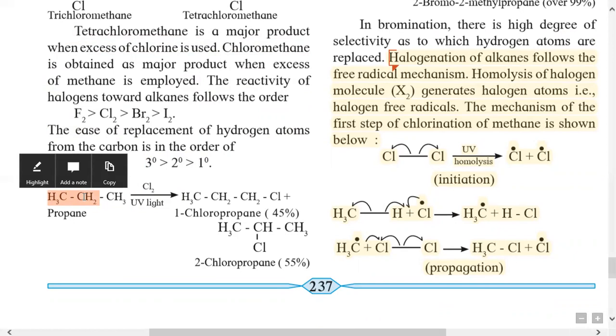Just now we had studied the reactivity order of primary, secondary and tertiary carbon.